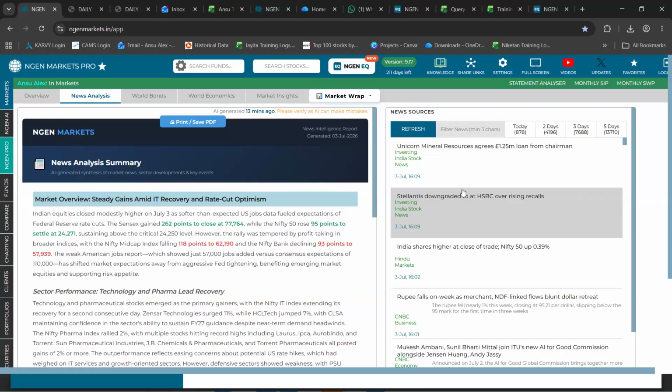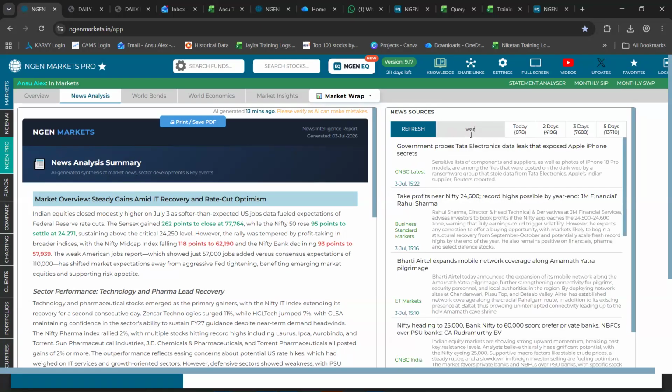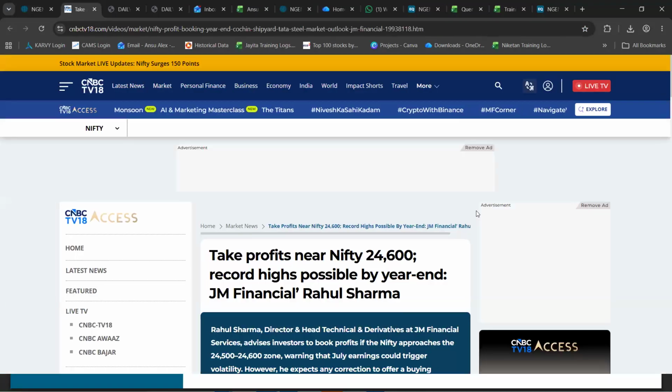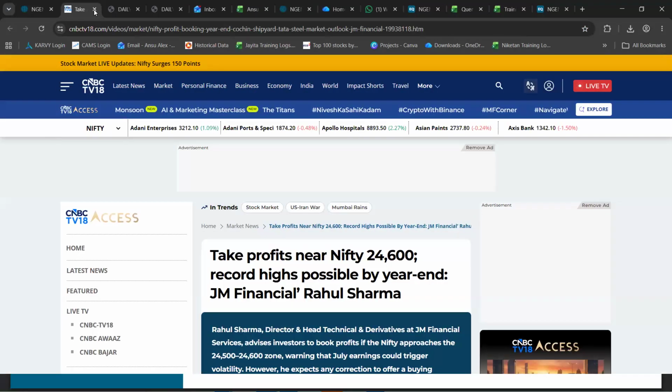In addition to that, if you wish to search for a respective news related to a specific keyword, you can simply search for it. The data comes in right here and you can simply click on that respective news. It will take you to the source news page.